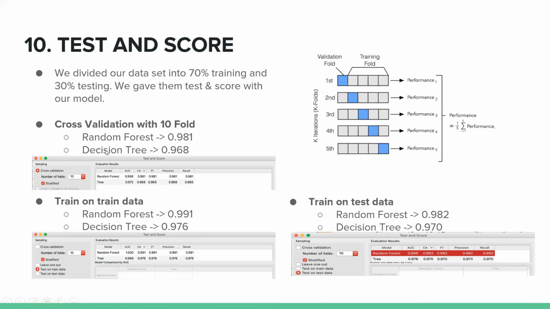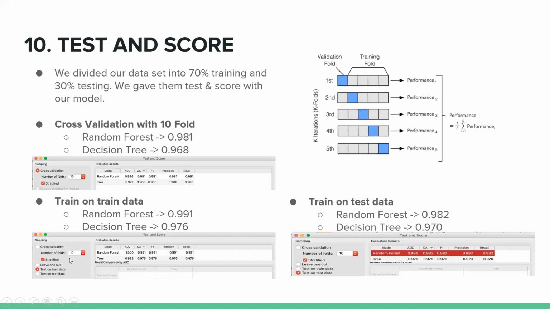What are we comparing with what? Okay, this is cross validation for what? Train set or the test set? At the bottom was? This one is test on test data set, and we want to show the cross validation on the train data set and test data set. Can you show me with your mouse? Yeah, this one is test on test data, and this one is test on train data.